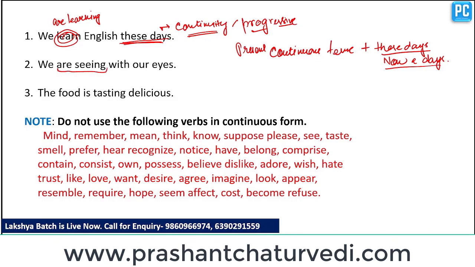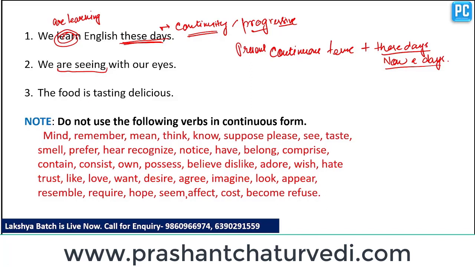To see is a one-time action, and we can see here examples like mind, remember, mean, think, know, suppose, please, see, taste, smell, prefer, hear, recognize, notice, have, belong, comprise, contain, consist, possess, believe, dislike, adore, wish, hate, trust, like, love, want, desire, agree, imagine, look, appear, resemble, require, hope, seem, affect, cost, become, refuse, etc. These verbs are generally not used in continuous form.